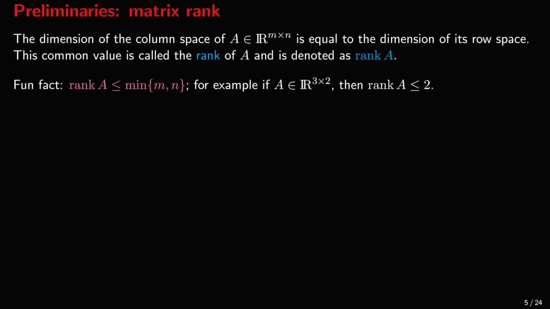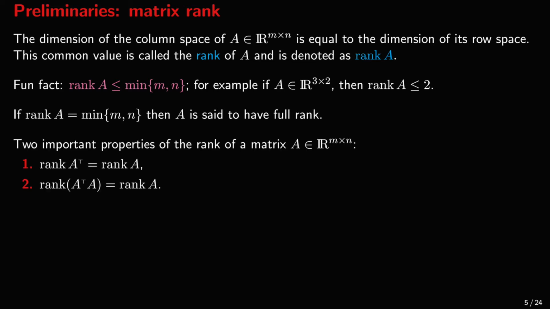The rank of a matrix cannot exceed any of the dimensions of the matrix. For example, a 3 by 2 matrix A cannot have a rank larger than 2. If the rank of A is equal to the highest possible value, we say that A has full rank. Two important properties of the rank of the matrix are, firstly, that transposition does not affect the rank, and secondly, that the rank of A transpose A is equal to the rank of A. The first property is a very easy exercise, and we will prove the second one in a moment.